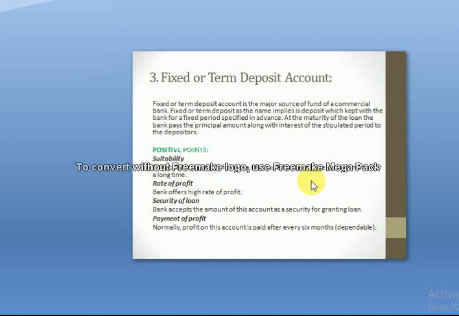The minimum amount should not be less than 10,000 AFN or 300 USD. If your account is in dollars, the minimum balance is $300. And if your account is in AFN, the minimum amount will be 10,000. This account can be opened by individuals, by firms, by corporate levels, by NGOs, each and every person can open it.